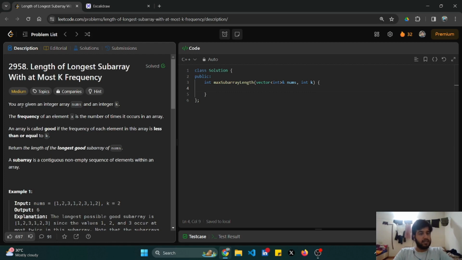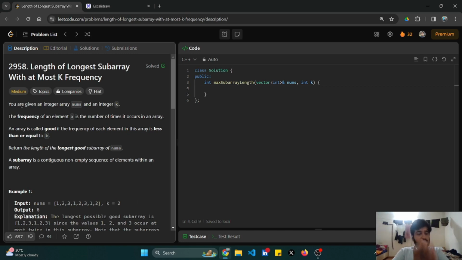So let us first try to read the problem statement and then we'll go into the solution. That's how we do it here. We first go to the problem statement and then analyze the things we need to solve this question, because you can't solve this question as a whole. You have to break it into parts and then only you can solve it.